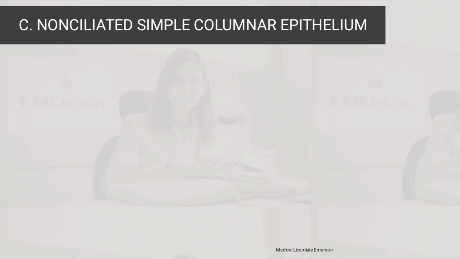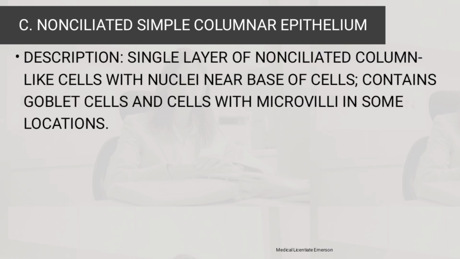Then for the non-ciliated simple columnar epithelium, the description is a single layer of non-ciliated columnar-like cells with nuclei near the base of cells, containing goblet cells and cells with microvilli in some locations.